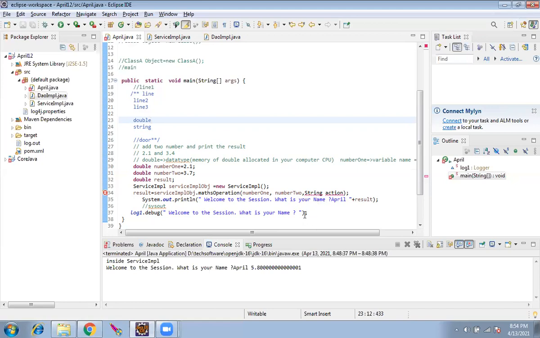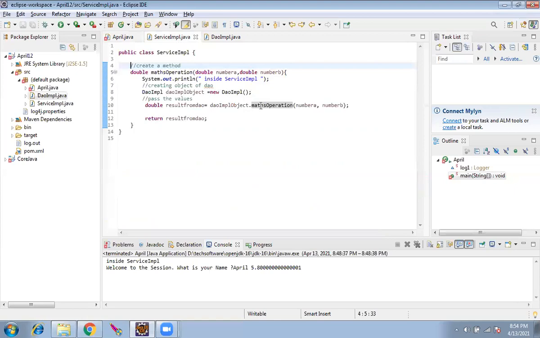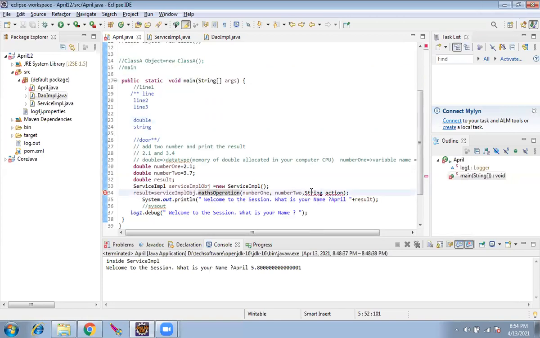There are two numbers, I think so. Yeah, this method, maxOperation, accepts only two, but we didn't define the String. Correct. Here it is expecting only two, but from here we are passing one more as action.